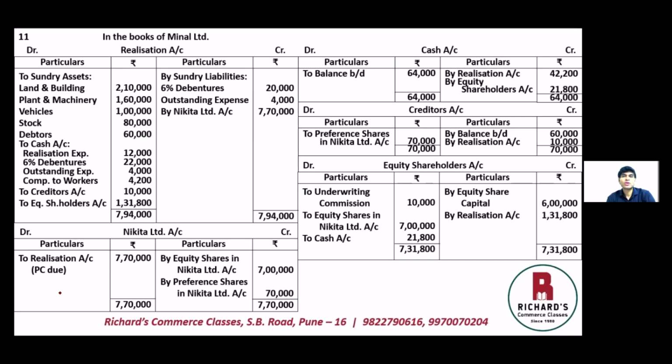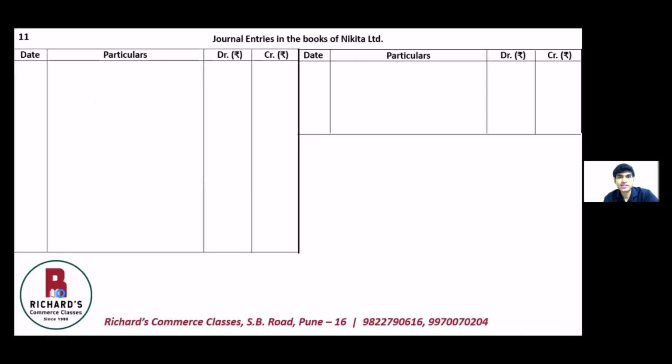The next step will be to pass journal entries in the books of the purchasing company, and that is Nikita Limited. So journal entries in the books of Nikita Limited. First one will be for purchase consideration payable to the liquidator of Meenal Limited. The entry is business purchase account debit. The total purchase consideration is 7,70,000 payable to the liquidator of Meenal Limited account 7,70,000. Narration is being purchase consideration payable.